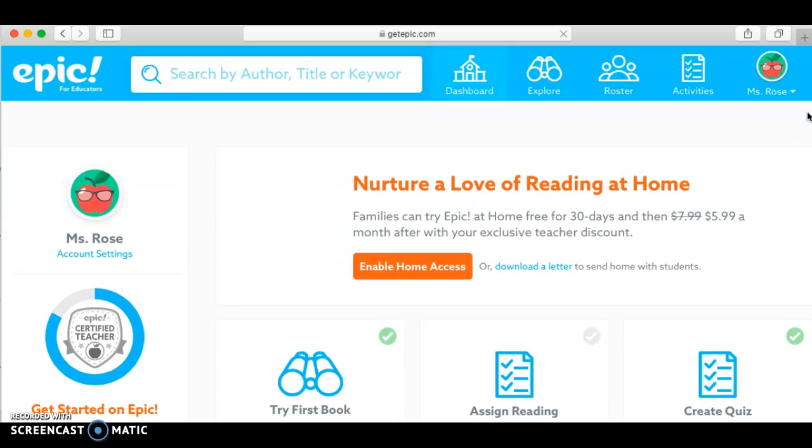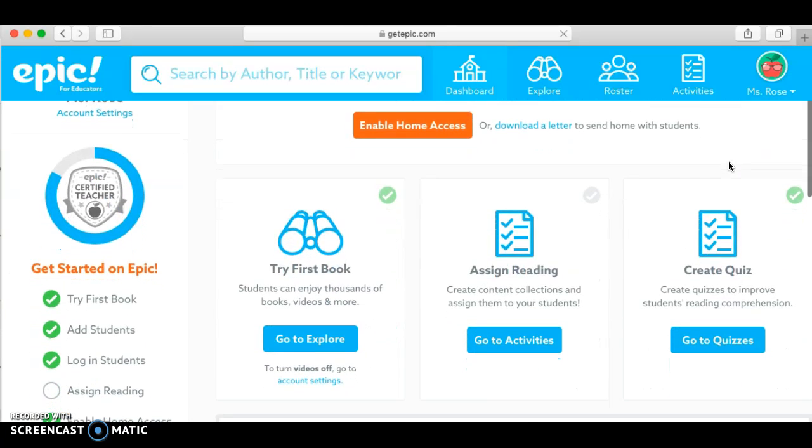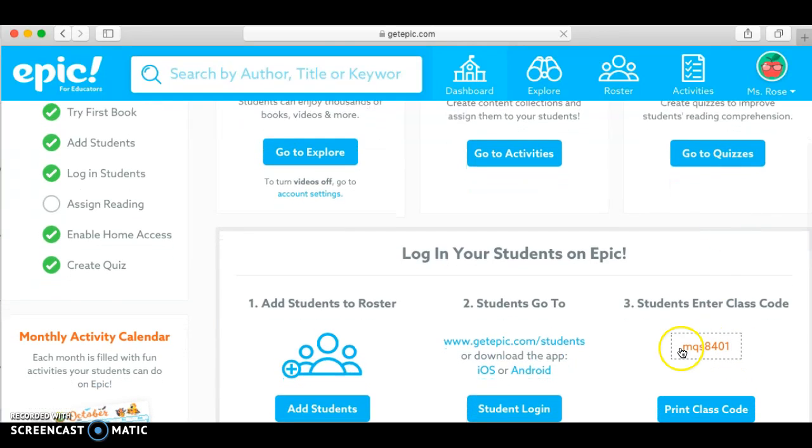Here is what Epic looks like. I obviously have an account. So once you make an account, you will have a class code that you give your students. There's mine there, and they can use that to kind of build their profile, make their profile after that.